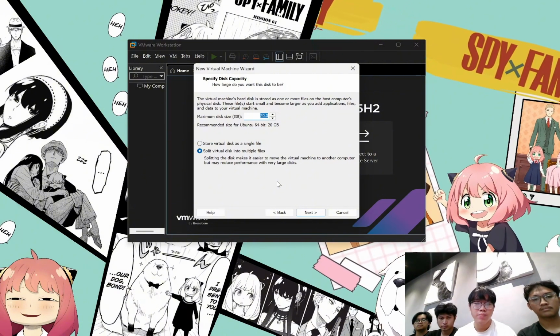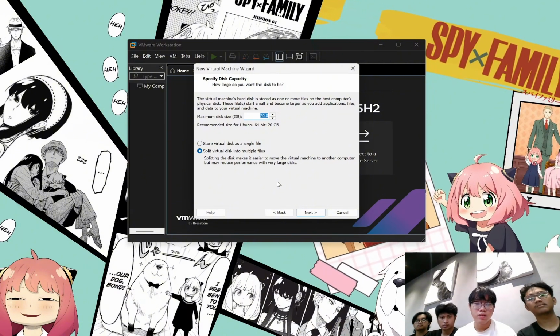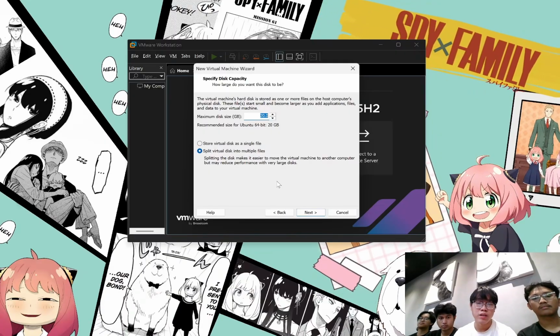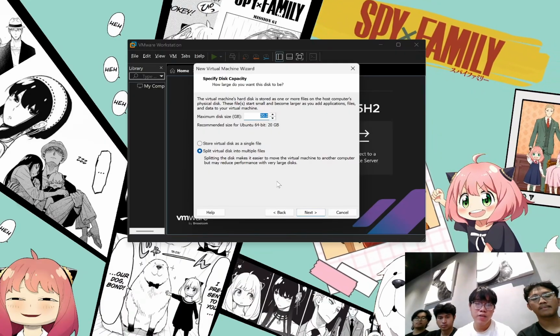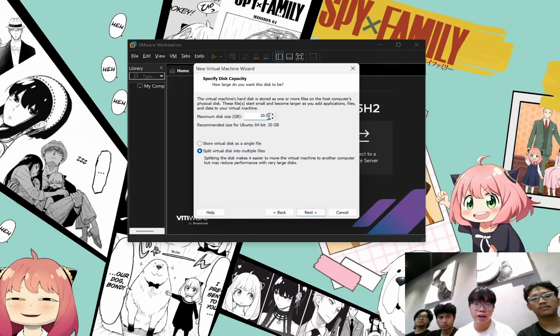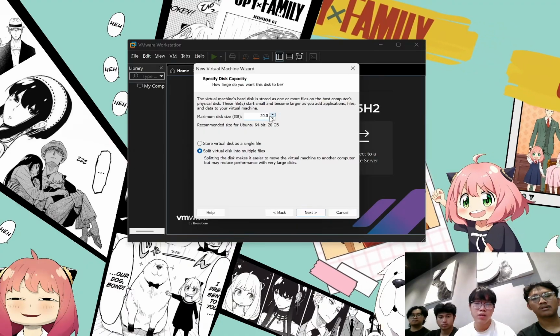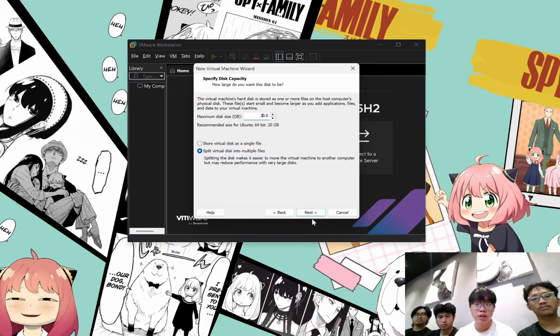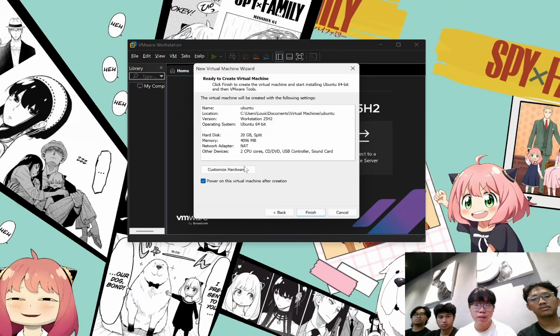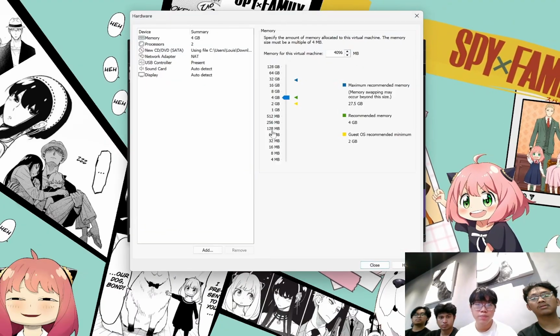Usually you want to use as much as you need. If you just use it for trying new stuff or experiments, it's okay with 20 GB or even less. But if you use it as a main operating system, you want to add more here. I'll just use 20, which is the recommended, and I will customize the hardware here.